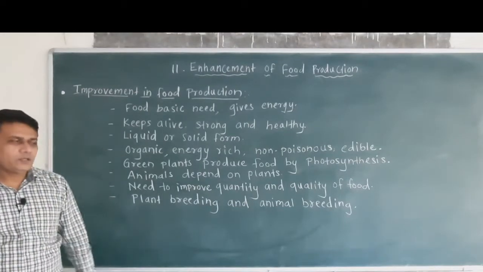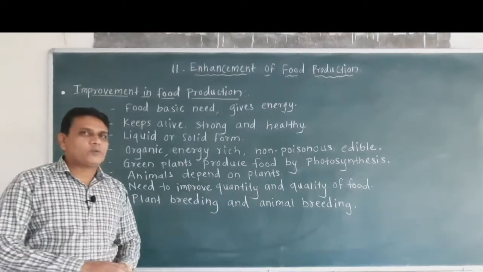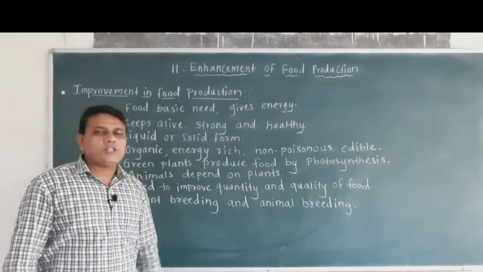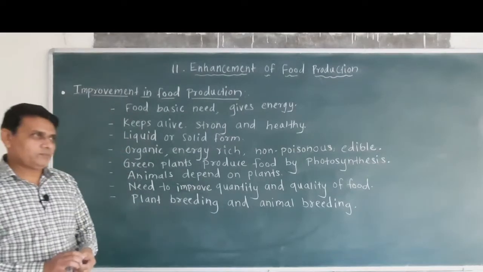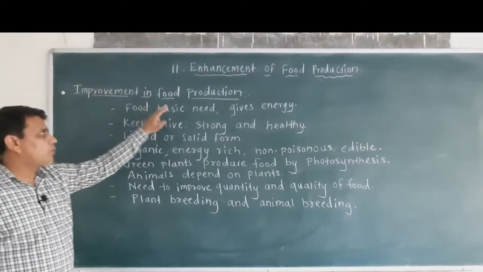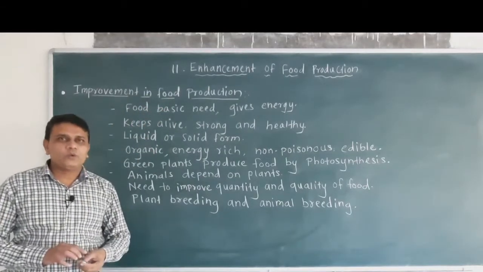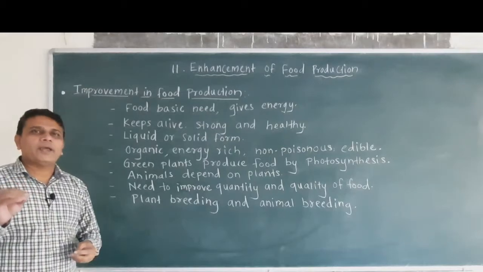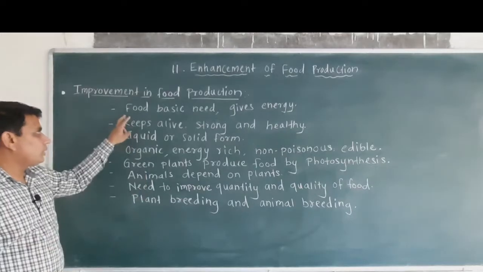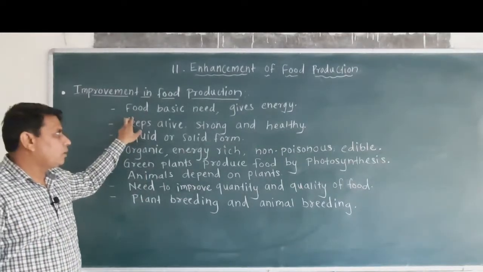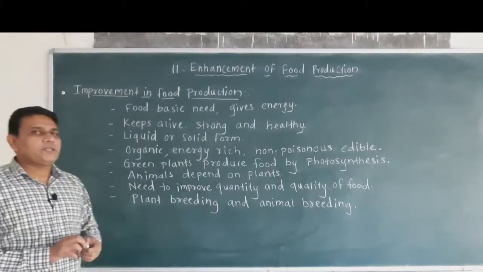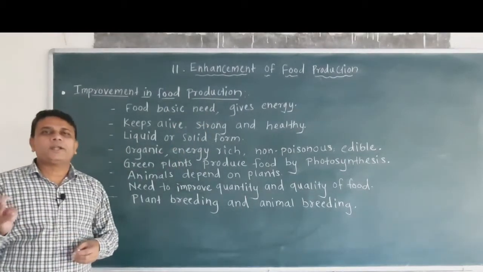Hello students, in this session we are going to start chapter number 11, that is enhancement of food production. In this the first topic is improvement in food production. Now you know that each living organism requires food for survival. So food is one of the basic needs of human beings. Now you know that the basic needs of human beings are food, shelter and clothing.